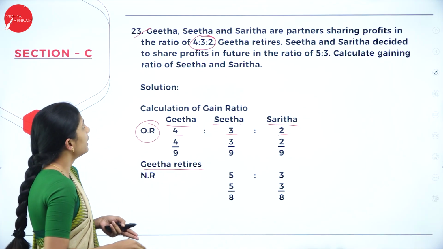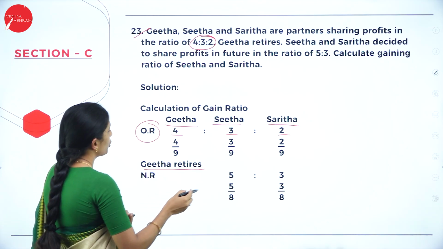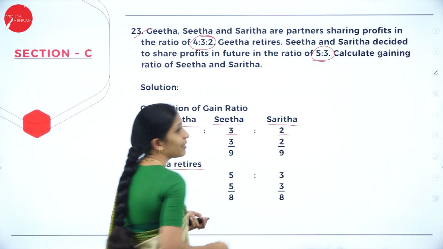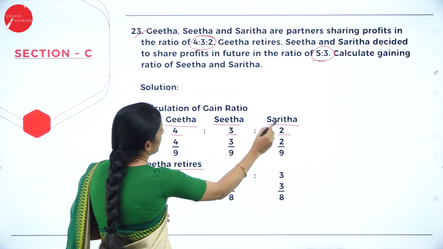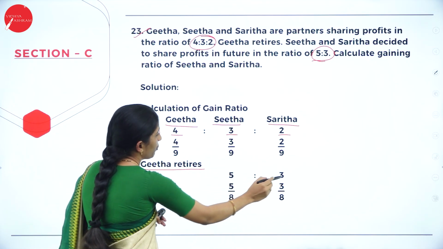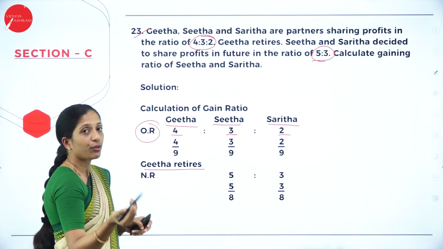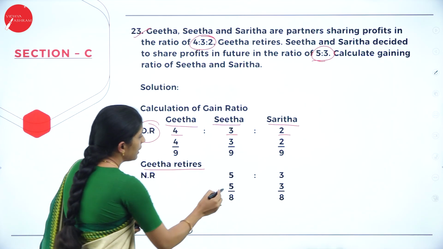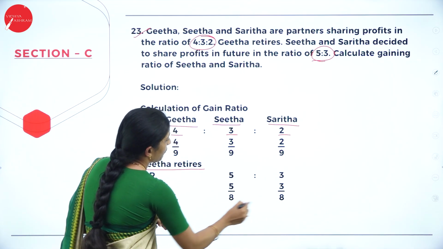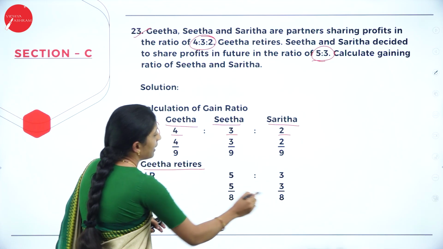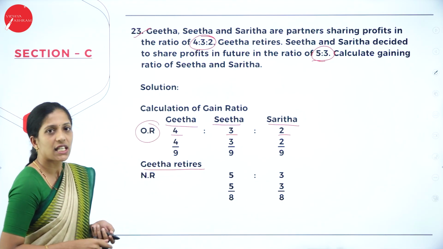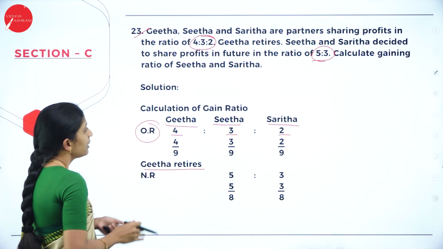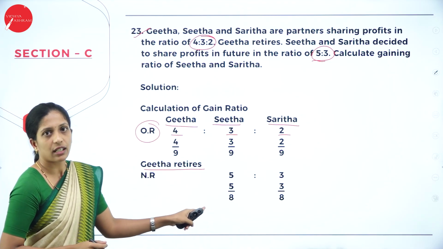Now who retires? Geeta retires. Sita and Sarita decided to share the profit in the ratio 5:3. Now this is new ratio. Sita and Sarita is going to continue. Now how to write 5:3 in the form of fraction? So 5 plus 3 is 8. So 8 will be the denominator, 5/8 and 3/8. Next, they have asked us to calculate gain ratio of Sita and Sarita. So these are the information they have given in the question itself.